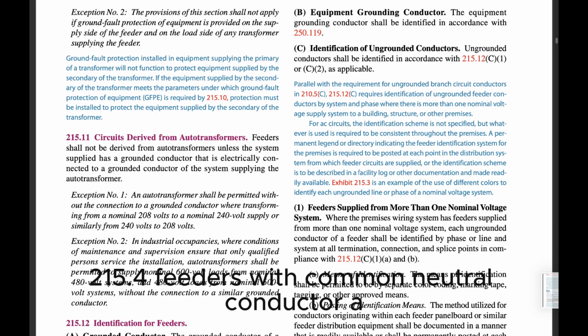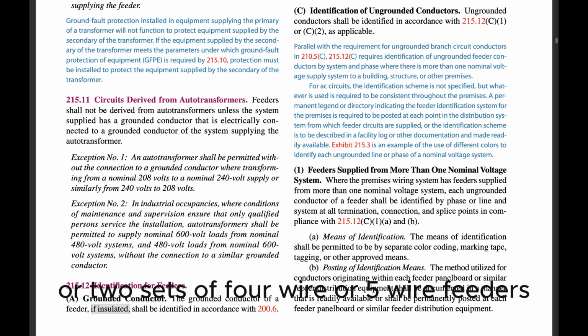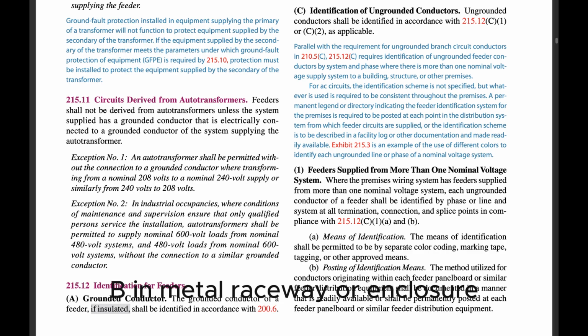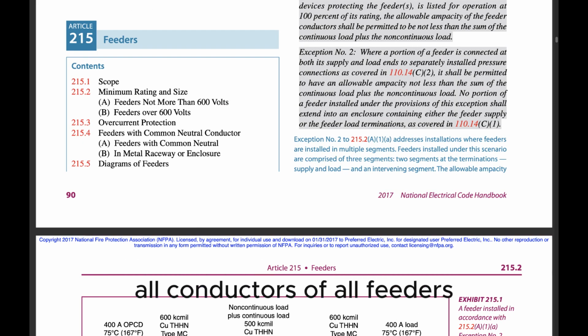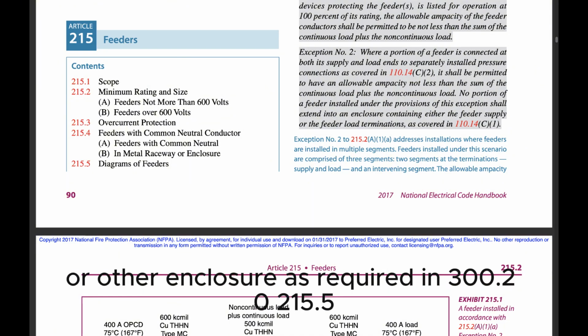215.4 Feeders with common neutral conductor. (A) Feeders with common neutral. Up to three sets of 3-wire feeders or two sets of 4-wire or 5-wire feeders shall be permitted to utilize a common neutral. (B) In metal raceway or enclosure. Where installed in a metal raceway or other metal enclosure, all conductors of all feeders using a common neutral conductor shall be enclosed within the same raceway or other enclosure as required in 300.20.